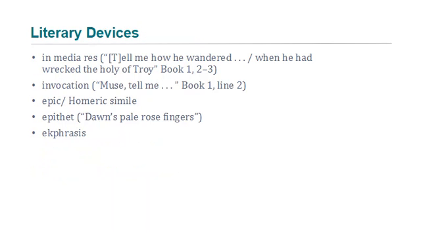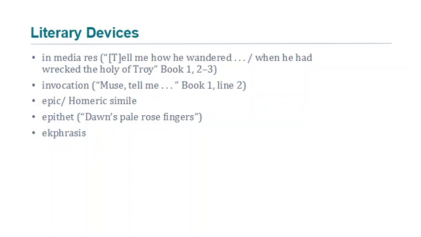A common feature of classical epics is that they begin in medias res, which is in the middle of things, and this not only creates a sophisticated narrative structure with the recounting of past events, but it also heightens the importance of time.